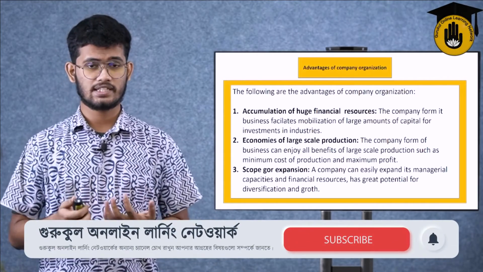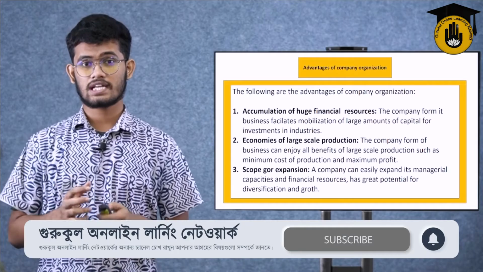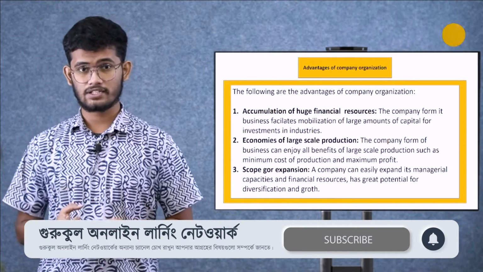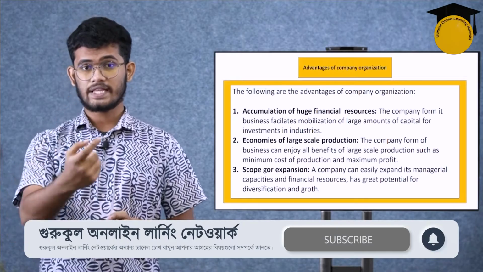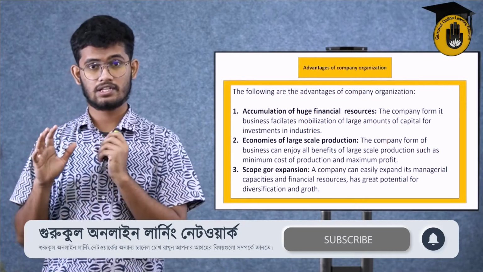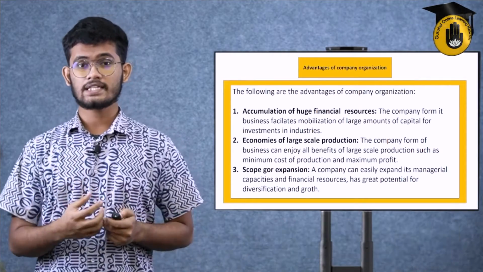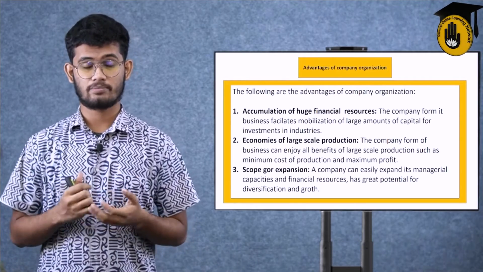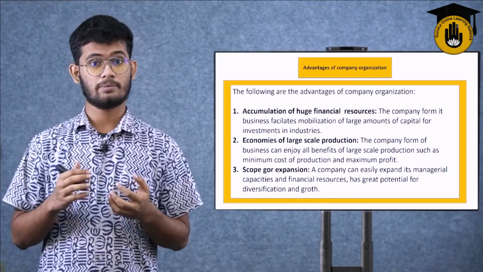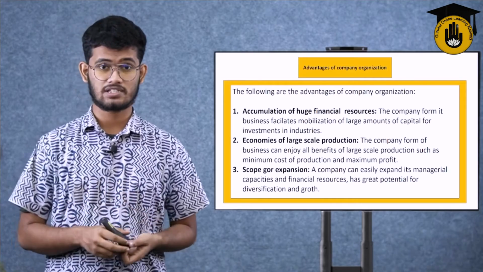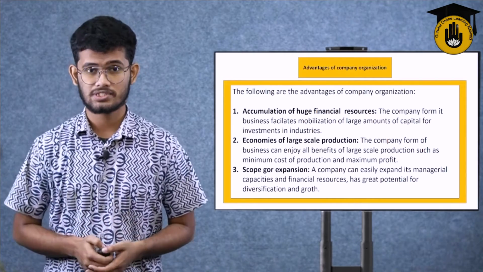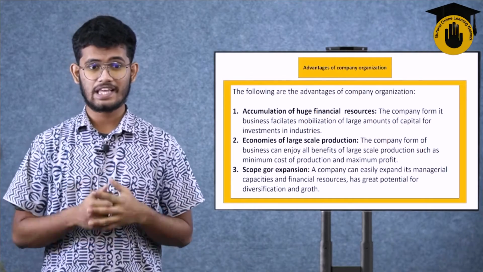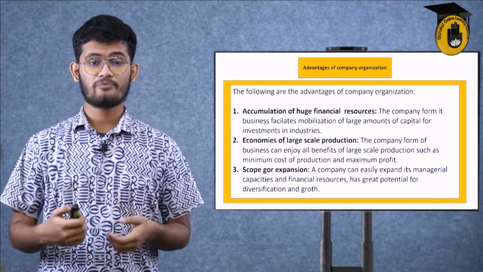When they sell shares and get general partners, the partners receive profit according to the amount of investment they give, and they are also liable. They have a right to take decisions and take part in all kinds of business and managerial activities. All the managerial activities, such as advertisement, finance, distribution, every sector is divided among all the shareholders or members of the company equally. That's how we can get a scope for expansion.